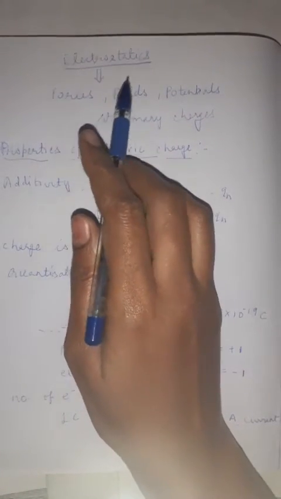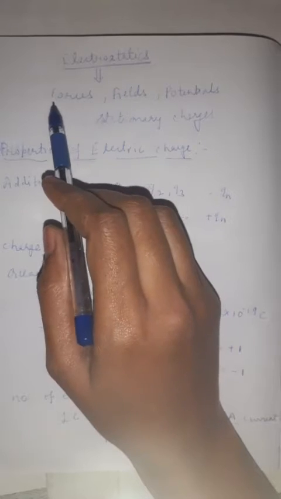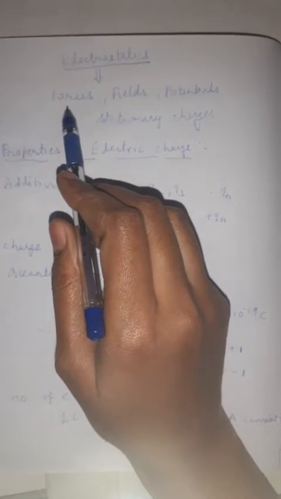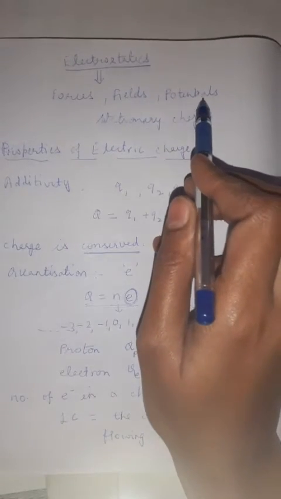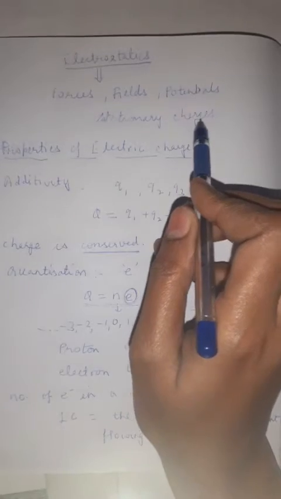Good morning, students. Today I am taking the first chapter of class 12th, that is of electrostatics, and the name of the chapter is electric field and charges. So, what is electrostatics? Electrostatics is that branch of physics in which we deal with the forces, fields, and the potentials which are related to a stationary or static charge.